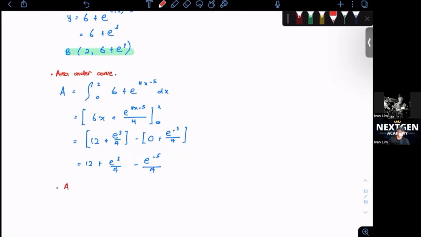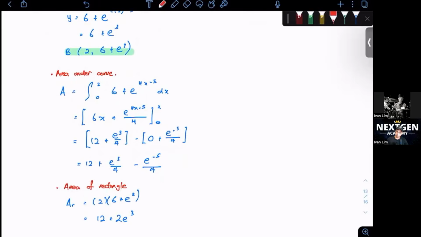Then we want to find the area of the rectangle also, the entire diagram, just base times height. So just put this as a rectangle R: 2 times 6 plus e to the power of 3. That should give you 12 plus 2e cubed.